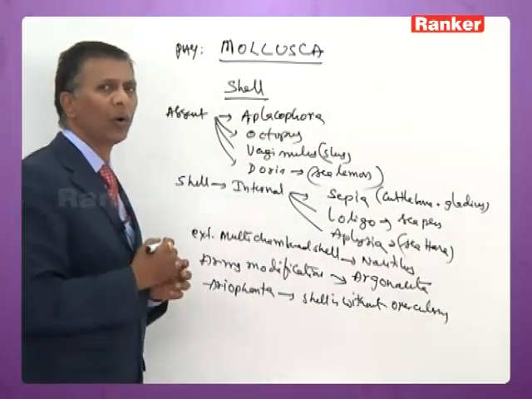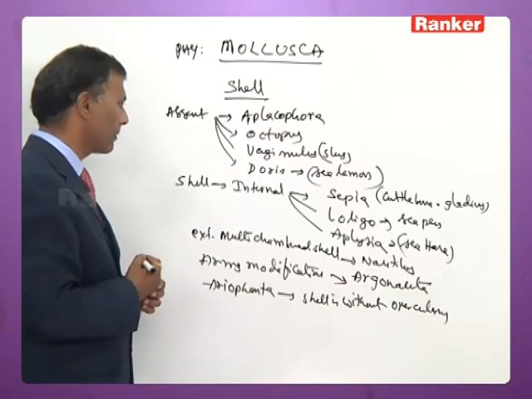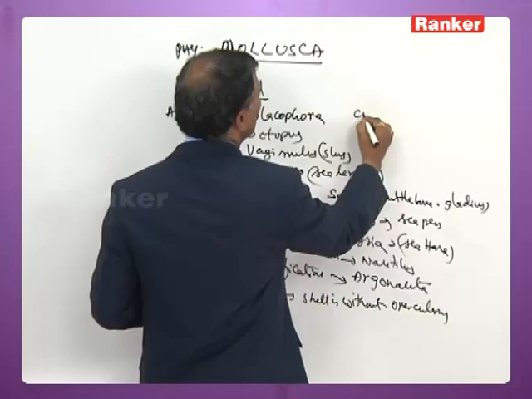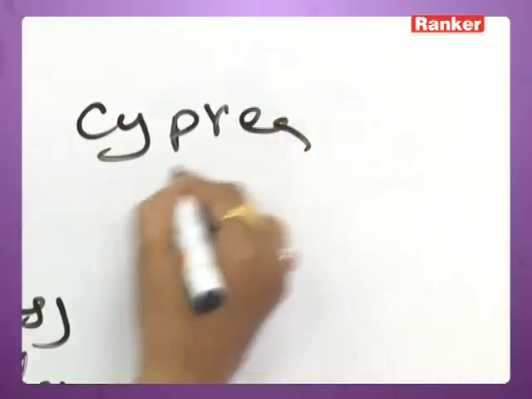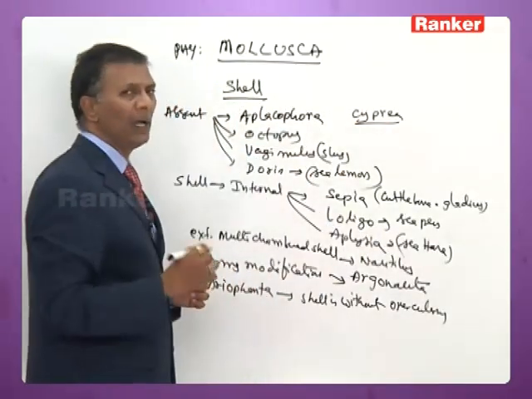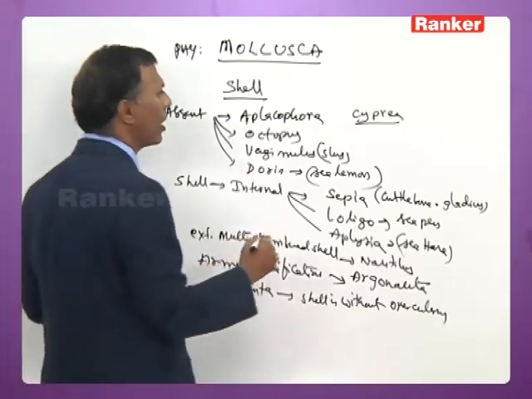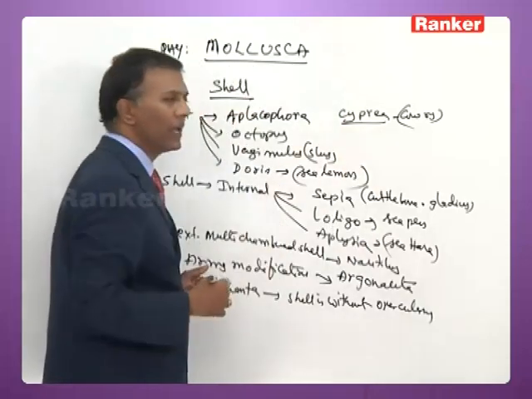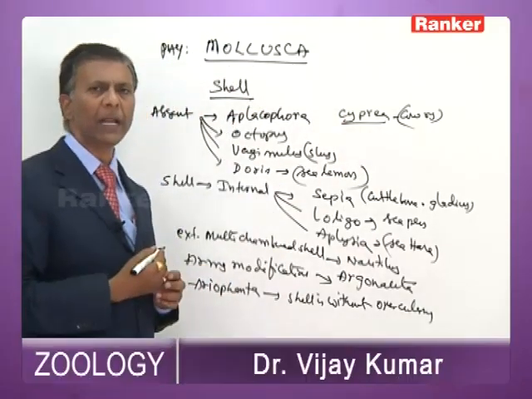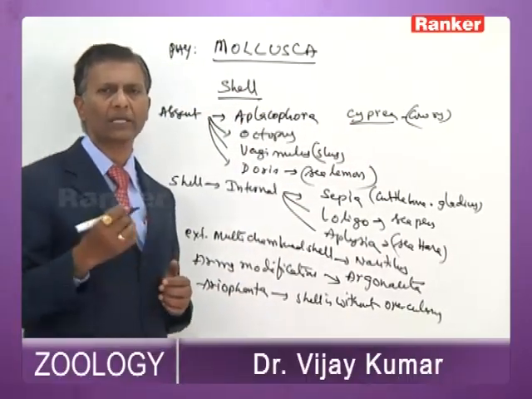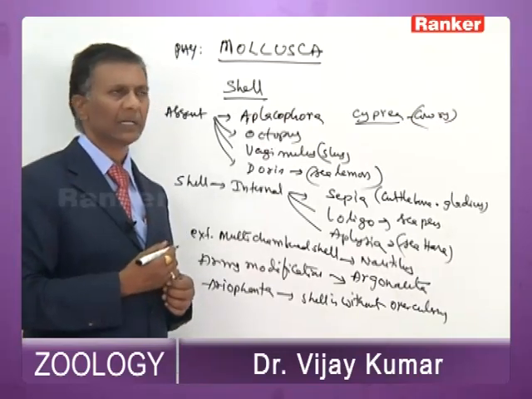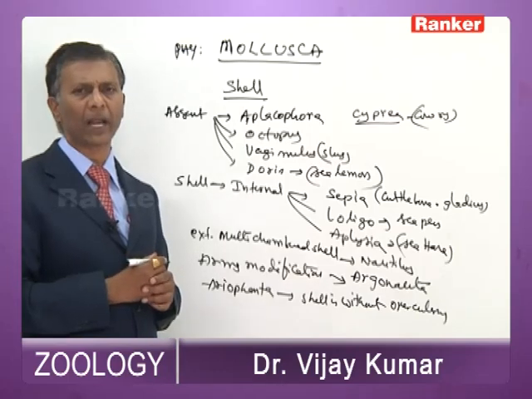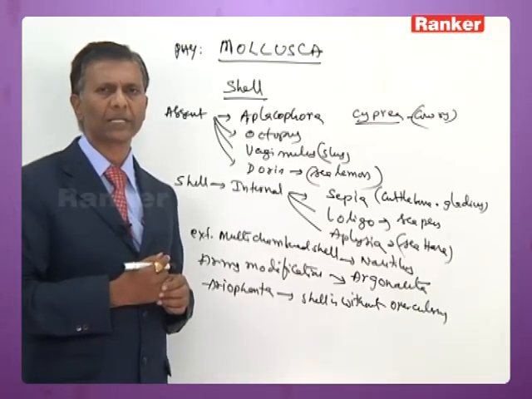Shell is without operculum. Then the shell of Cypria is a gastropod commonly called cowrie. The shell of Cypria, which is commonly called cowrie, was used as a medium of currency during Aurangzeb's dynasty.